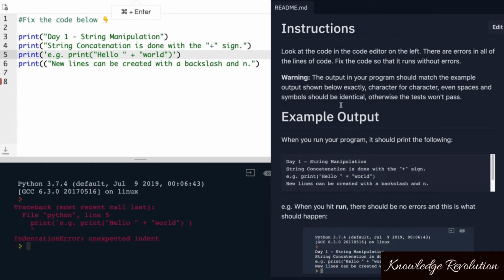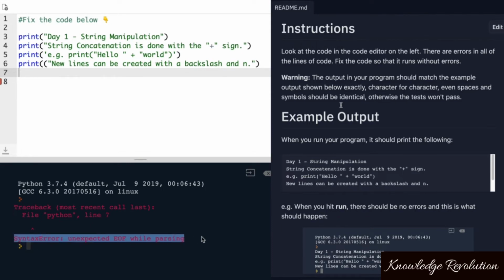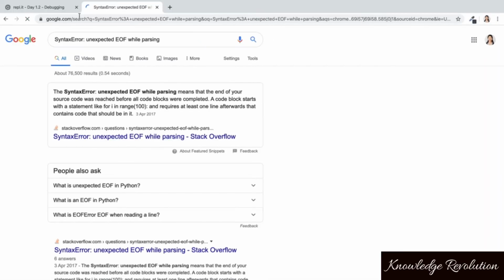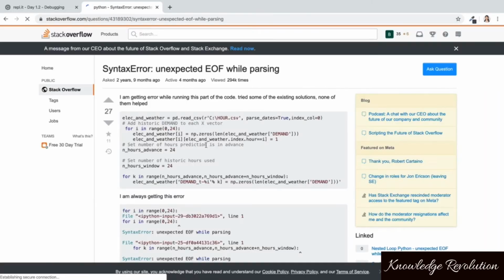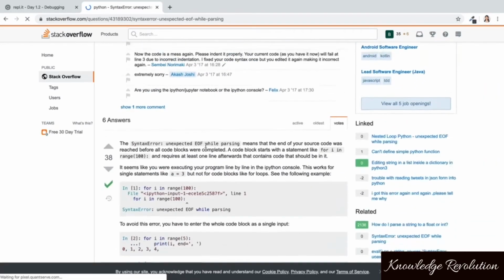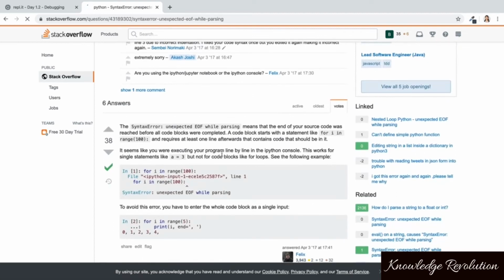So now that we've fixed that one, let's click run, and it will point to another line of code that's broken. And in this case, it says on line 7, which is here where there's actually no code, there's the unexpected EOF while parsing. What does this mean? Well, if you're not sure, then go ahead and paste it into Google. And let's take a look at what people say on Stack Overflow.